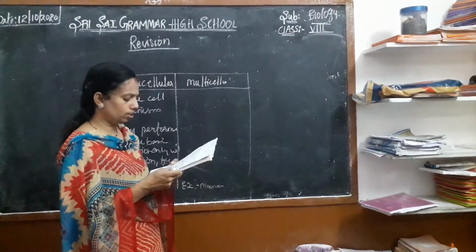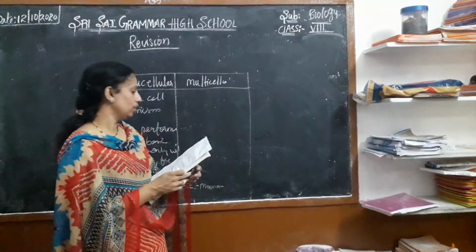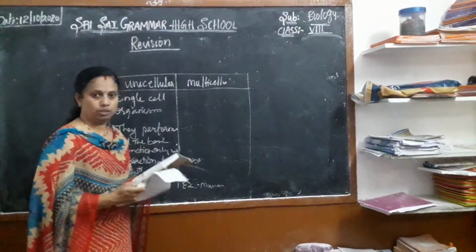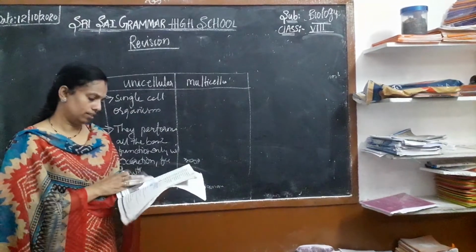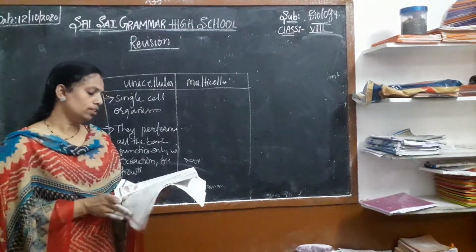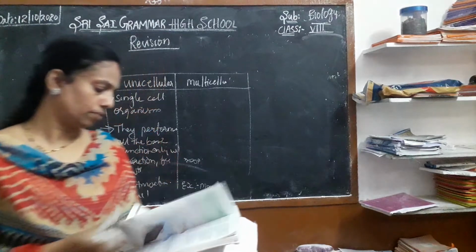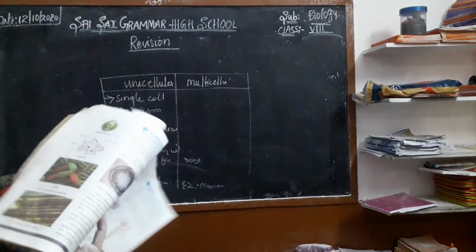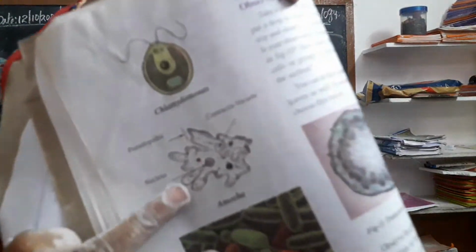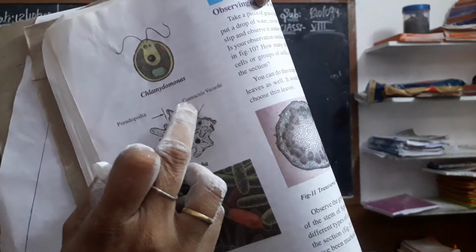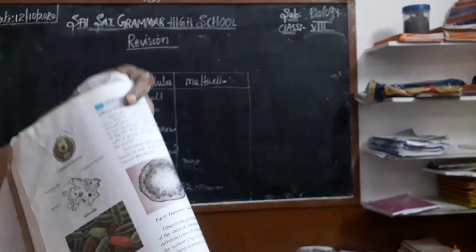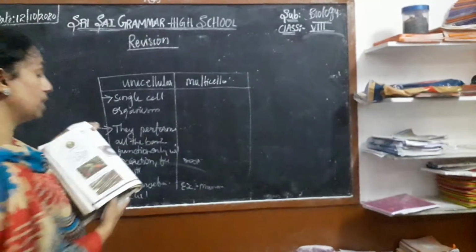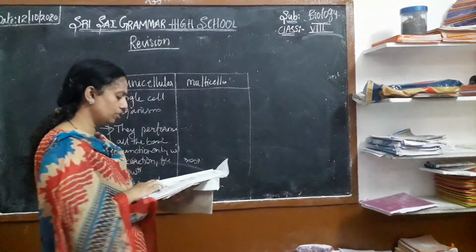You have to draw the diagram of an amoeba. It is there in the textbook, in the second lesson. Draw the diagram of the amoeba and label the parts: contractile vacuole, pseudopodia, nucleus. You have to draw this diagram neatly. That is the second section.